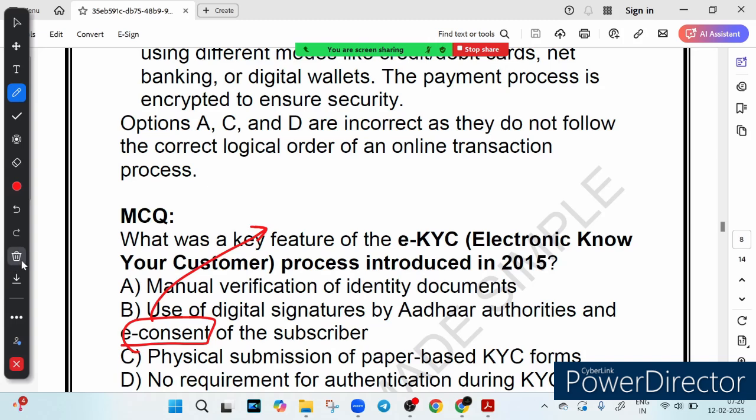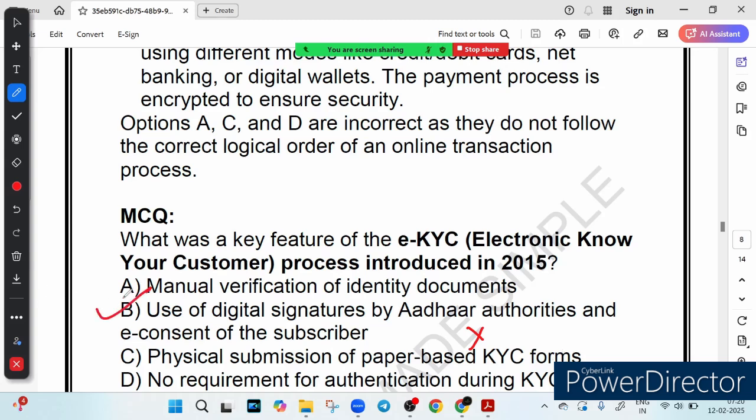And option C is a physical submission of paper-based KYC form. So this is incorrect because E-KYC was introduced to remove the need for physical form and streamline verification. Imagine opening a bank account from your home without any paperwork. So this becomes possible with E-KYC. And option D says no requirement for authentication during KYC. This is incorrect because KYC still requires authentication, just in a digital way through Aadhaar based verification. For example, without authentication anyone can misuse identity. So E-KYC ensures security through Aadhaar based verification.